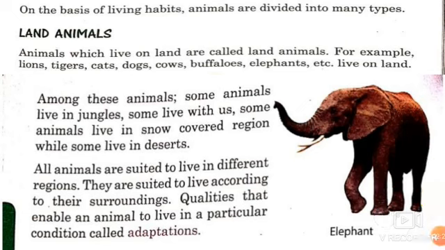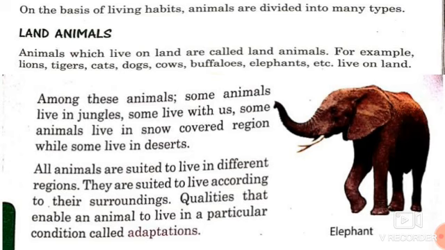Now the second topic is land animals. Animals which live on land are called land animals. For example, lions, tigers, cats, dogs, cows, buffaloes, elephants, etc. live on land. Among these animals, some live in the jungle, some live with us, some live in snow-covered regions, while some live in deserts. All animals are suited to live in different regions. They are suited to live according to their surroundings.